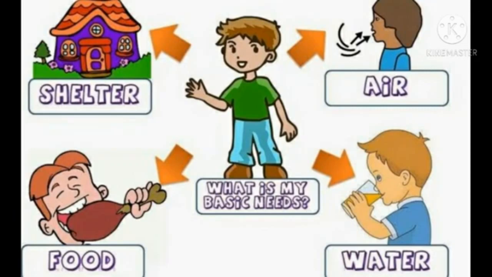Students, do you have any idea which one of our basic needs gives us energy to do day-to-day activities? That is food.